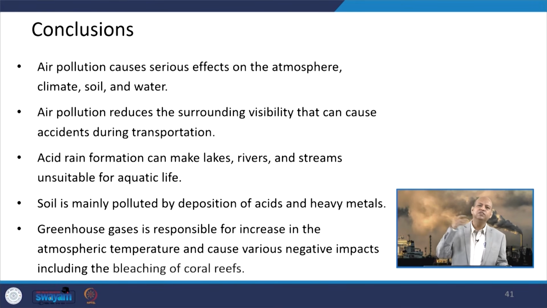Then there is acid rain formation, which can make lakes and rivers acidic and disrupt aquatic life. Similarly, soil nutrients can be affected negatively because of heavy metals, air pollutants and acidic patterns of precipitation.